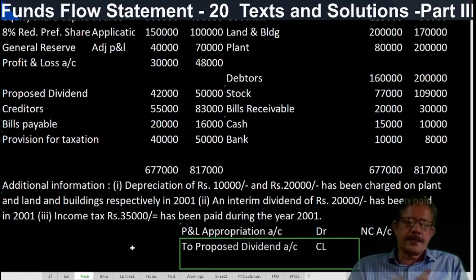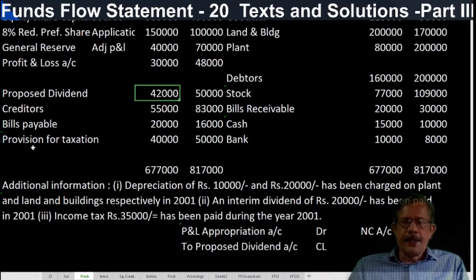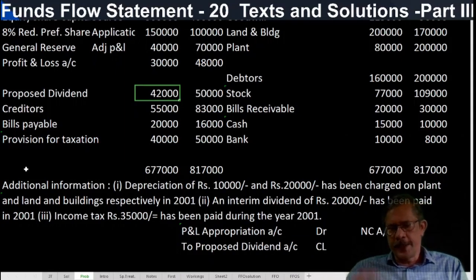It is a cross transaction. So in that assumption, we can take it to the funds flow statement. And this proposed dividend will be added back to the profit, and the proposed dividend at the beginning of the period is assumed to have been paid during the year.